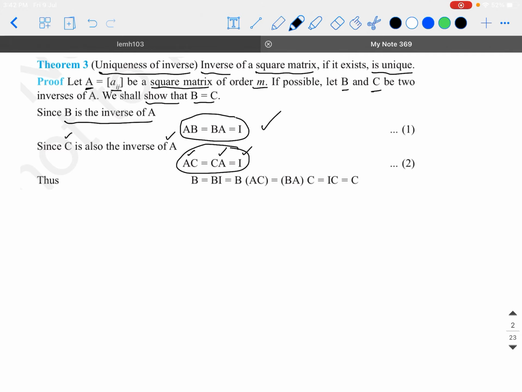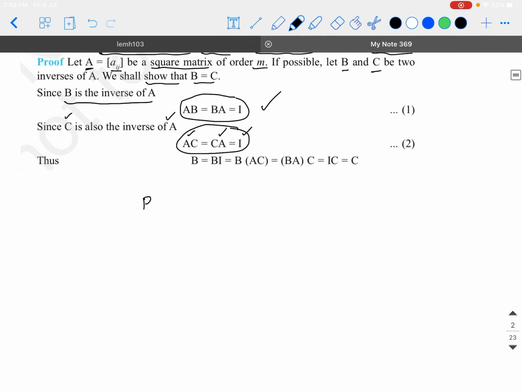Now, we know that any matrix can be written as the matrix multiplied with the identity matrix, provided it is a square matrix. So B into I, in the place of I, we can write AC. Now this will be equal to B into A into C. But what is B into A from step 1?